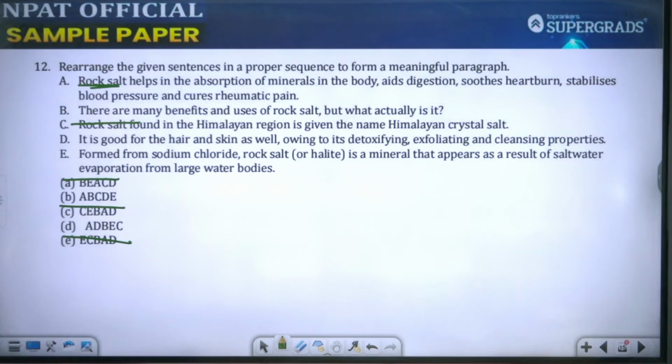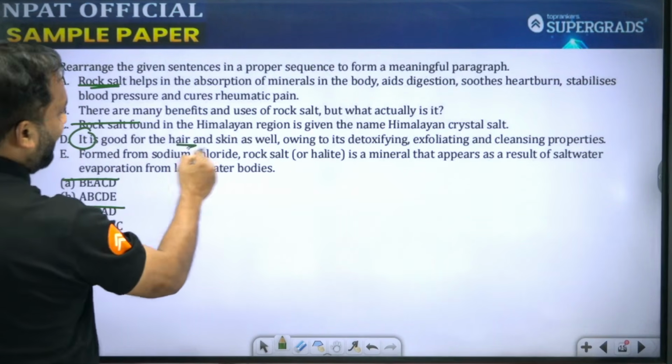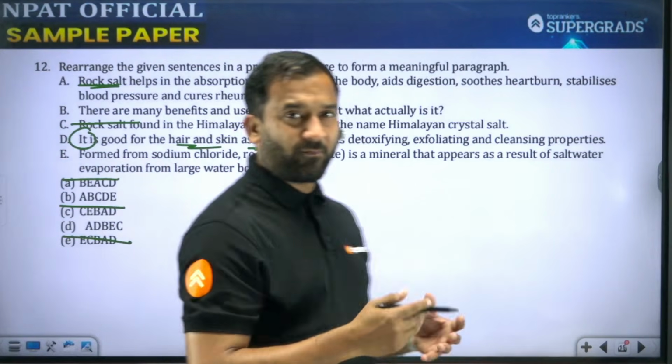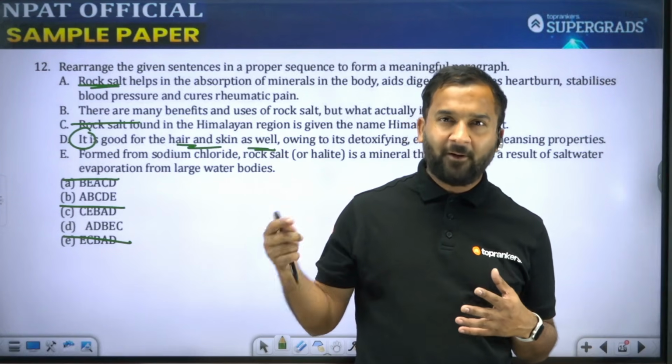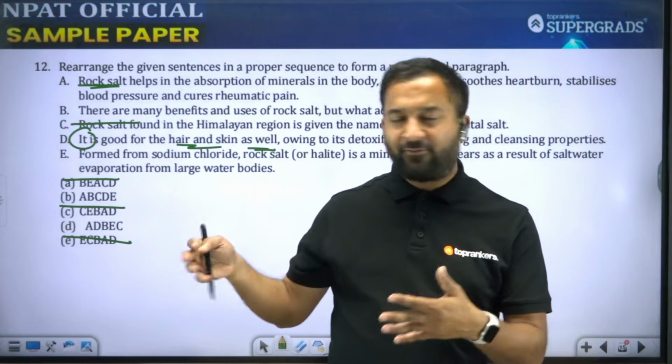Rock salt helps in absorption of minerals in body, aids digestion, soothes heartburn, stabilizes blood pressure, and cures rheumatic pain. It is good for hair and skin as well. So first, जो option A में discussion हुआ है about the different benefits of rock salt, उसके अलावा additional benefits D में लिखे हुए हैं.